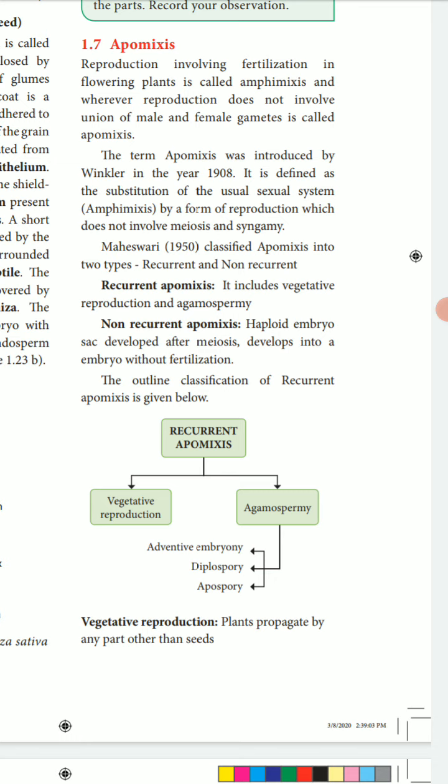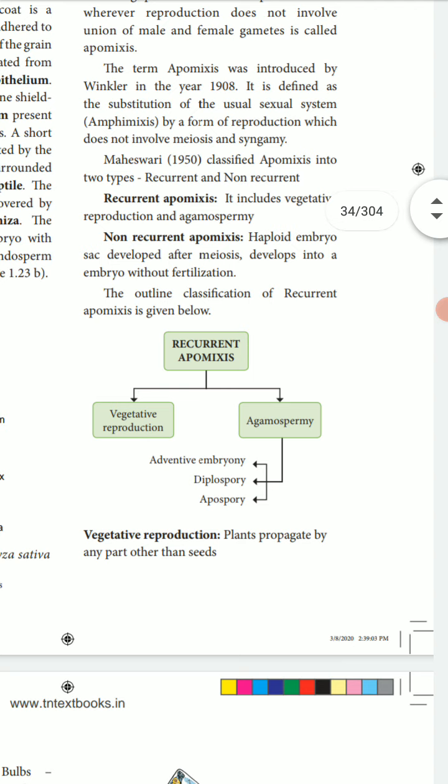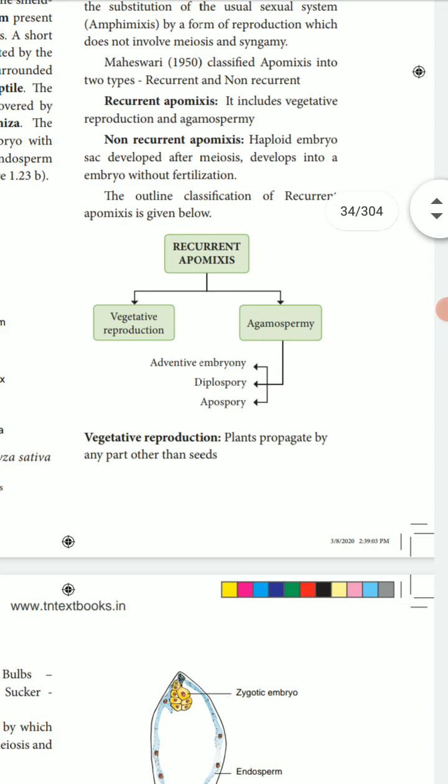Recurrent apomixis means including vegetative reproduction and agamospermy. Non-recurrent apomixis means a haploid embryo sac develops after meiosis into an embryo without fertilization.